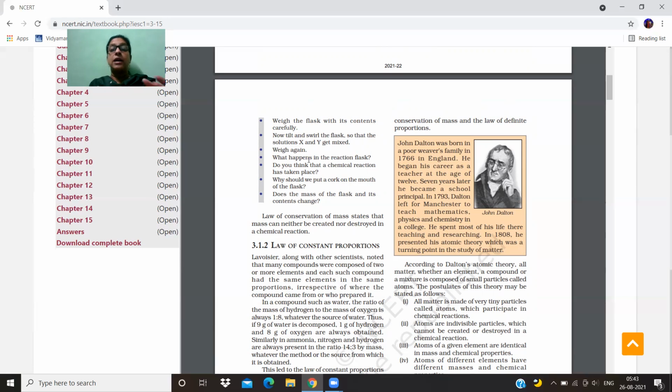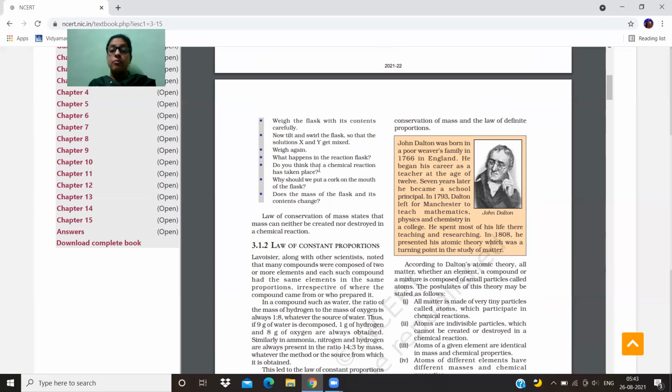Then, because we already closed the flask, again weigh the flask. What happened in the reaction flask? Obviously, a chemical reaction takes place, a double displacement, and both solutions get mixed with each other.